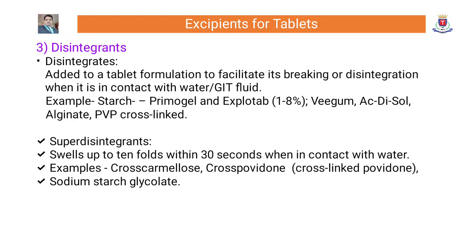One more category of disintegrant is super disintegrants. Super disintegrants are nowadays used to prepare super disintegrating tablets. Super disintegrant swells up to 10 folds within 30 seconds when in contact with water. Examples: croscarmellose, crospovidone, which is cross-linked povidone, and sodium starch glycolate. These three super disintegrants are widely used in fast disintegrating tablets.